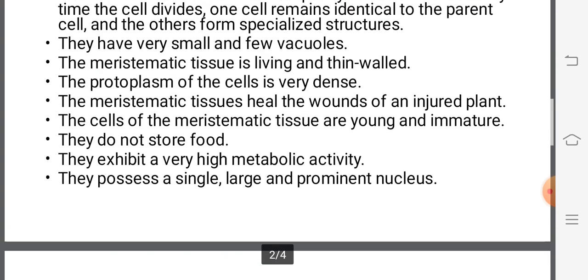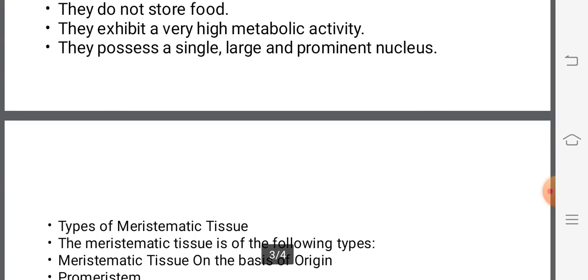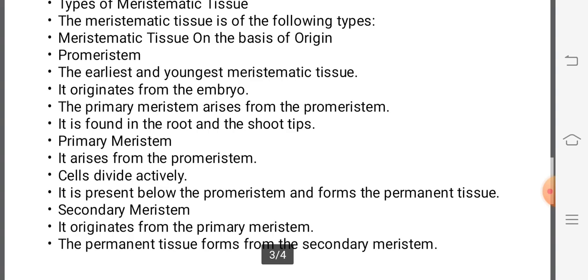The tissues are young and immature. They do not store food, and they exhibit very high metabolic activity. They also possess a single large prominent nucleus. These types of tissues have different types, particularly on the basis of origin.